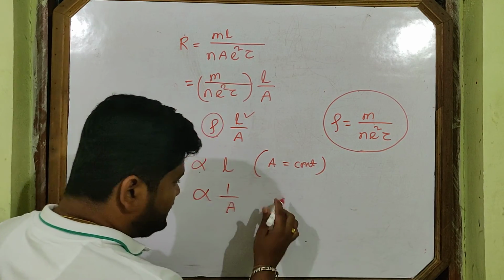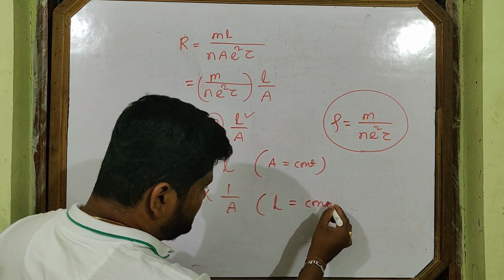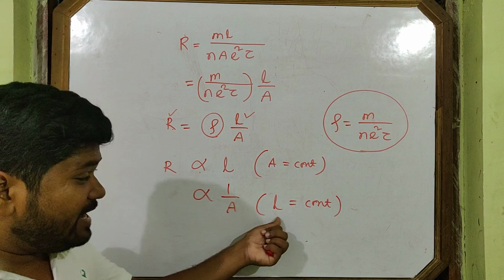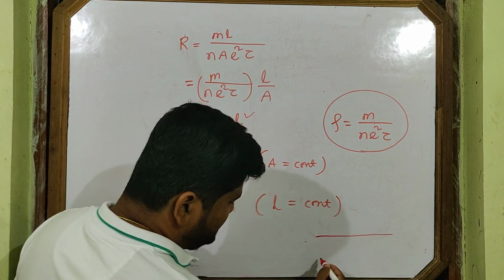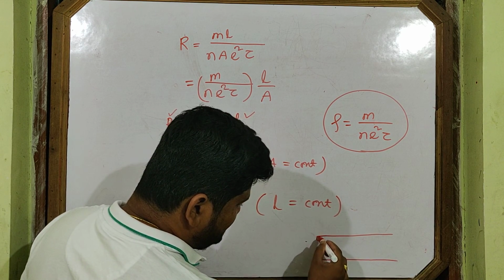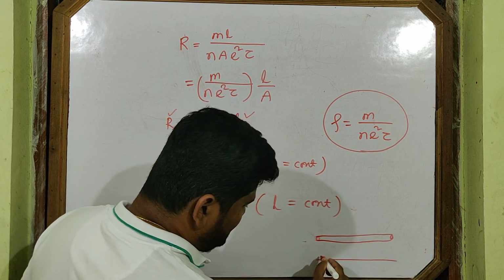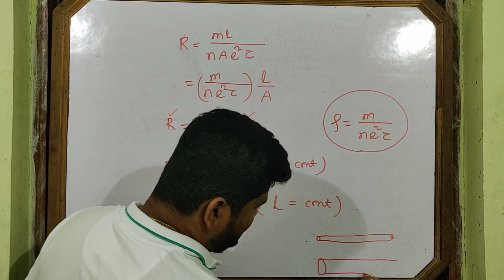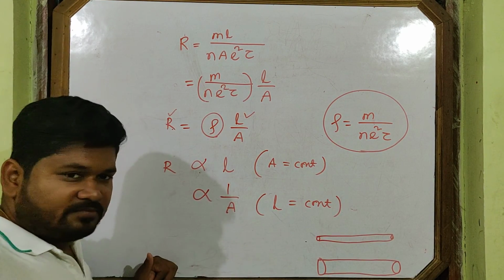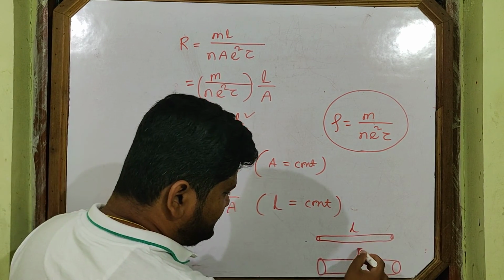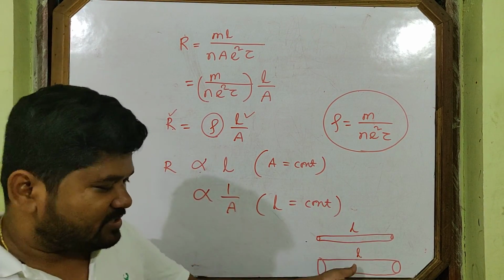But when? If L is constant, meaning the length of the conductor is constant. Take two conductors, one very thin and the other a little thicker, but the length is the same.